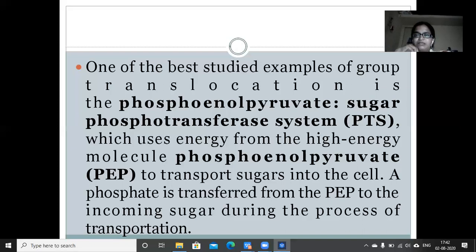Why this name? Because a phosphate group is being transferred from phosphoenol pyruvate to the incoming molecule. That is why it is named the phosphotransferase system.